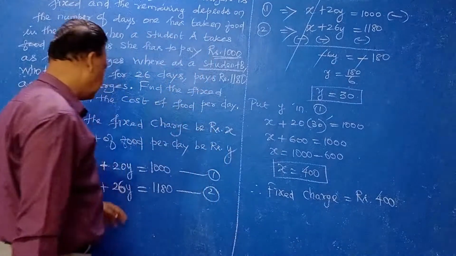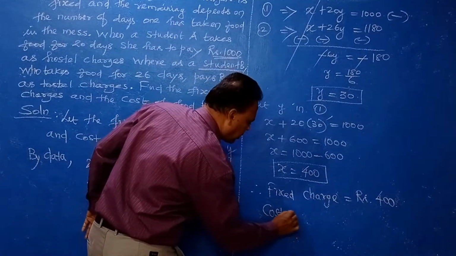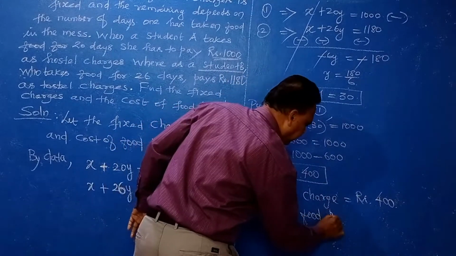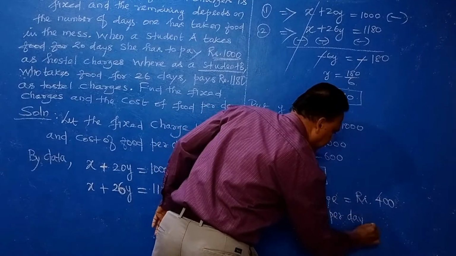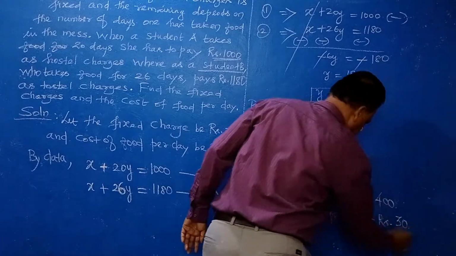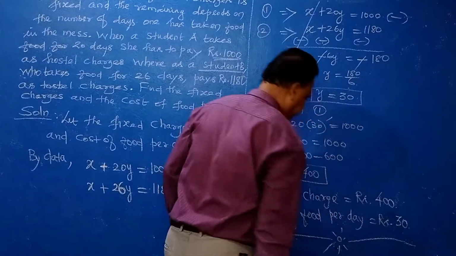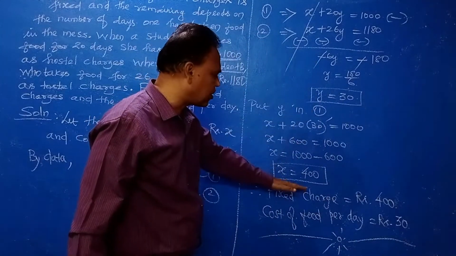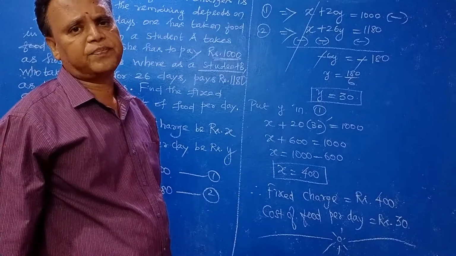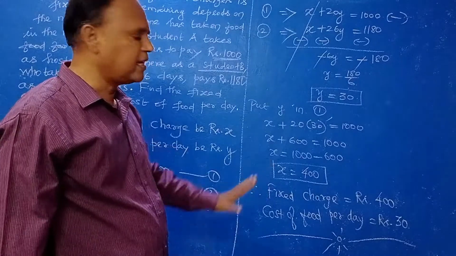And the cost of food per day, Y, is rupees 30. So you have to write the final answer. Only calculating X and Y is not enough. Writing the final answer is very important, because there are marks for it. So do not forget to write the final answer in every problem.